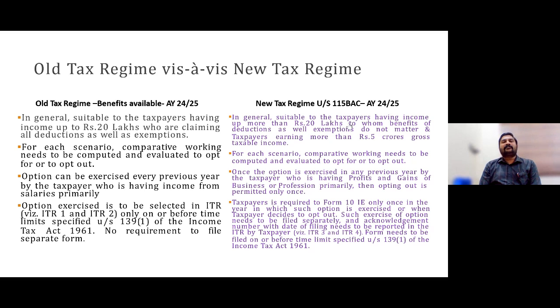You would be forced to go for that new regime, even though you have eligible deductions, even though the old regime is beneficial to you. This year you cannot go for the old regime. Next year you can, provided again you have to file that 10IEA on or before 139 one time. So beware, definitely we have to advise.